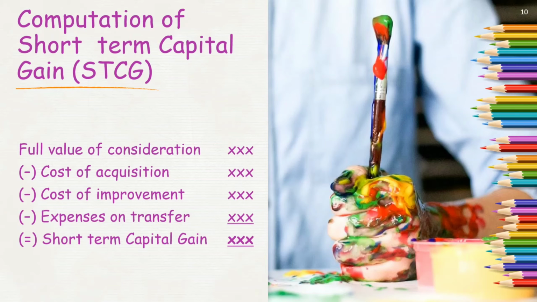Whatever capital expenditure is incurred for improvement of the capital asset is considered under cost of improvement. And while transferring, I may incur some expenses like brokerage, commission or registration charges. These expenses are also deducted from the full value of consideration. So whatever I get after deducting these three items is termed as short-term capital gain.